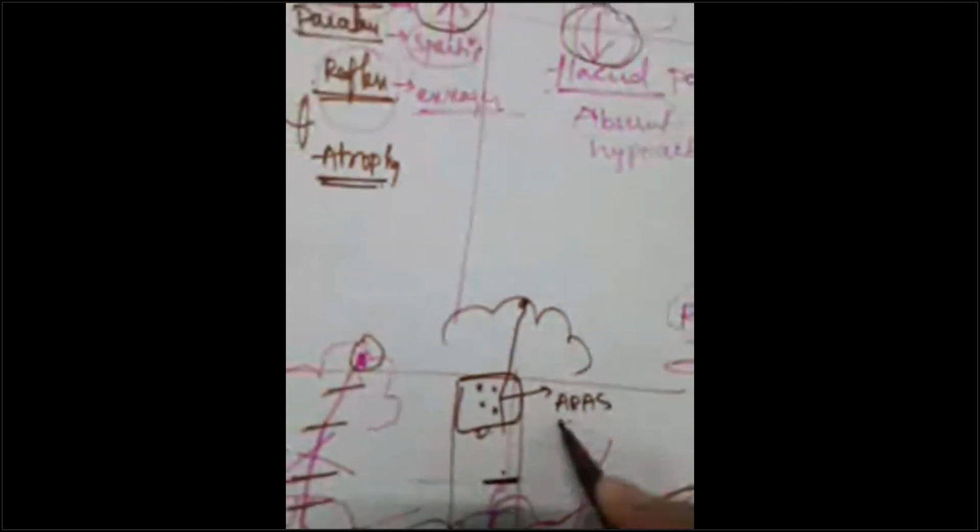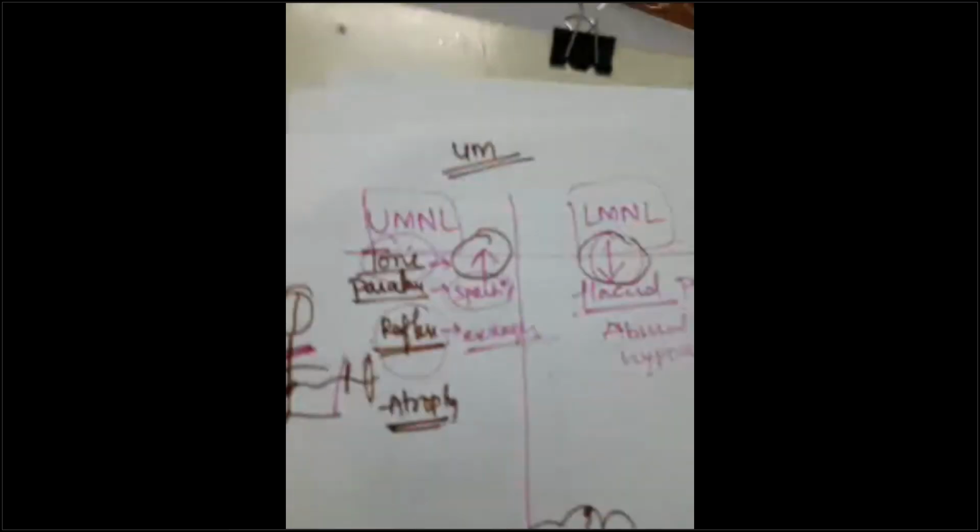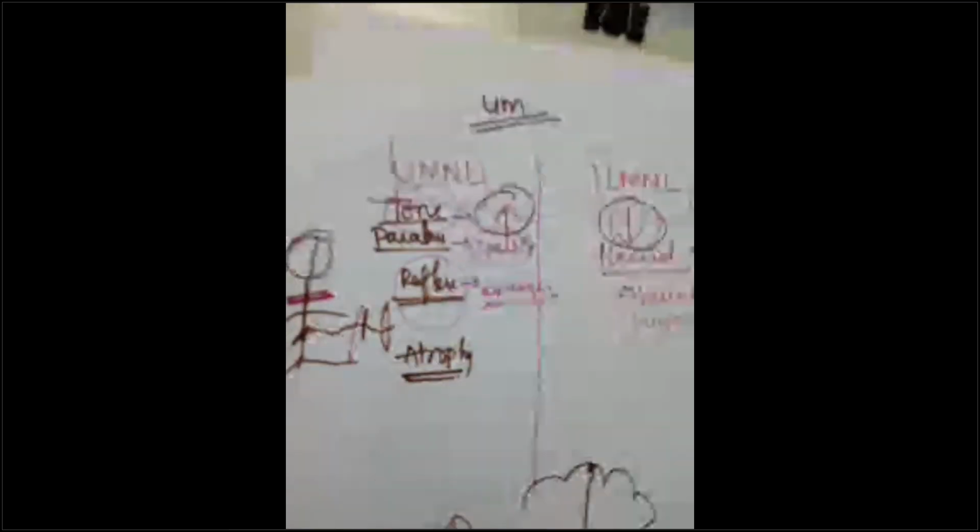From cortex to the reticular formation, there will be cortico-reticular fibers, guys. This is responsible for tone, and this is also responsible for your ARAS. What is ARAS? Ascending reticular activating system is responsible for activation of the brain. Sleep-wake cycle, that is also involved. Reticular formation is also a 4-mark question.